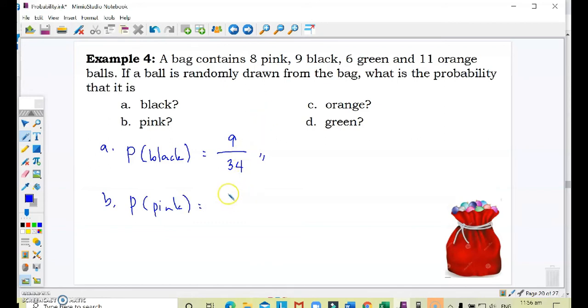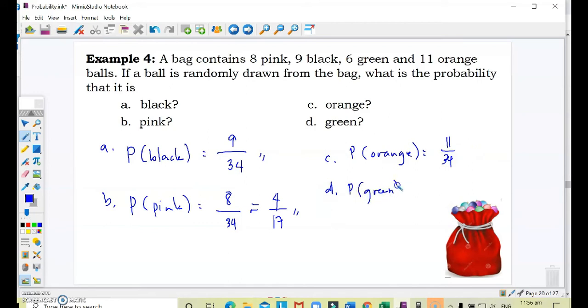What is the probability that it will be a pink ball? Since there are 8 pink balls, it's 8 out of 34, or let's simplify that further, it's equal to 4 out of 17. So the probability of getting a pink ball is 4 out of 17. Let's go to letter C. The probability of getting an orange ball is equal to 11 out of 34, since there are 11 orange balls and there is a total of 34 balls in the bag. So that's 11 out of 34, which is already in simplest form. So what is the probability of getting a green ball? The probability that it will be a green ball is 6 out of 34. This can still be simplified further to 3 out of 17.